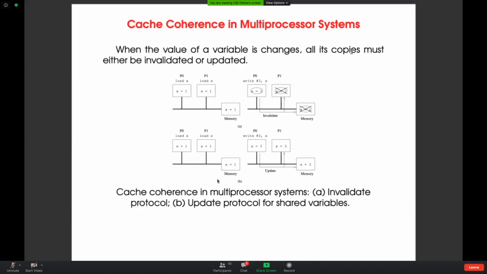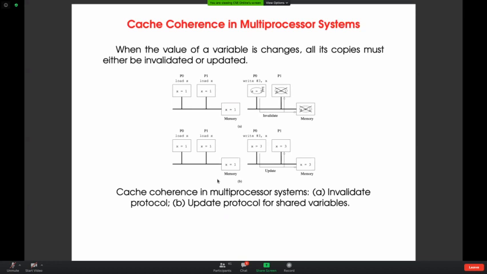But in the case of the invalid protocol, P0 first sends an invalid message, then modifies x to 3, and it is happy to keep on changing the x value without sending any further invalid message, because the first invalid message itself confirms that nobody has the latest copy; I am having the only latest copy.